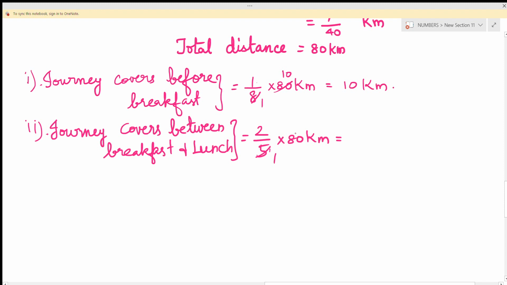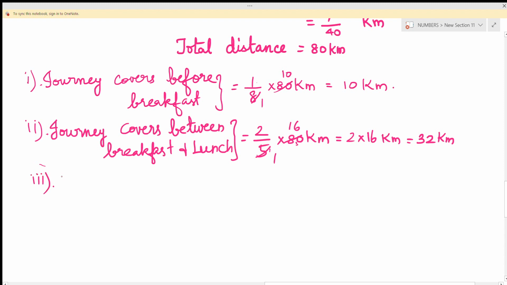Cancel this, 5 ones are 5, 5 sixteens are 80. So 2 into 16 kilometer, that is equal to 32 kilometer. This is what he covers between breakfast and lunch.